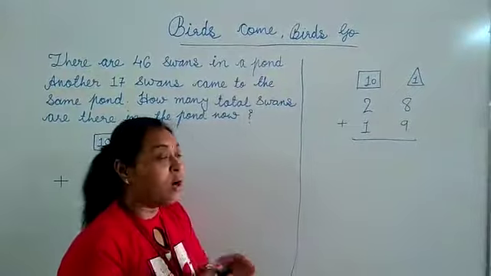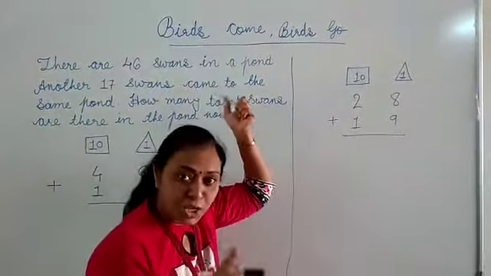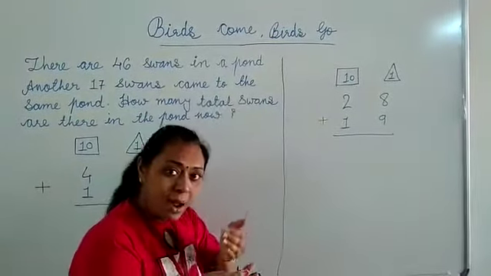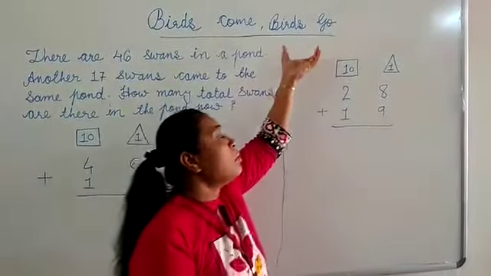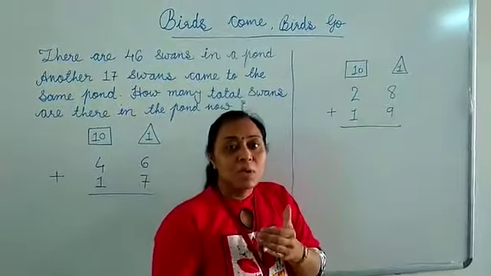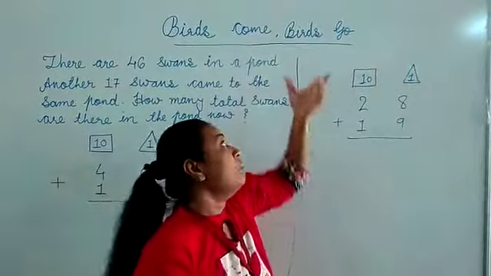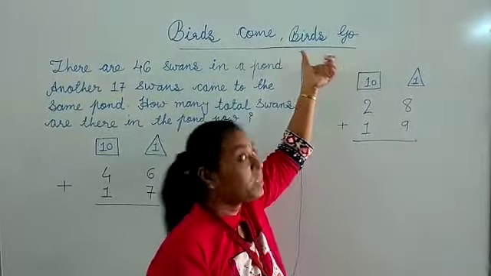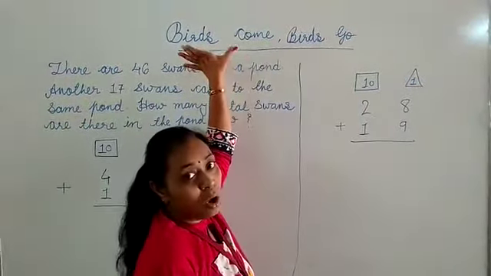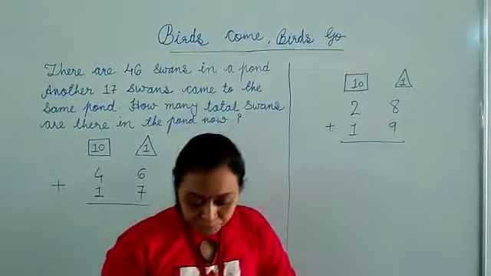In short, birds come means addition, numbers are adding in birds. And birds go means birds are flying away, somewhere the number of birds is decreasing. It means subtraction. So the title can also be called addition and subtraction.